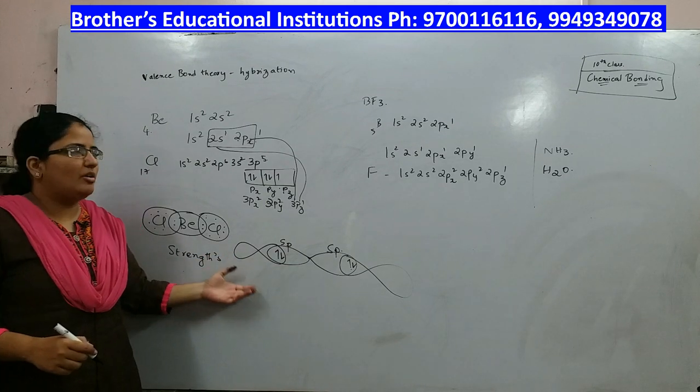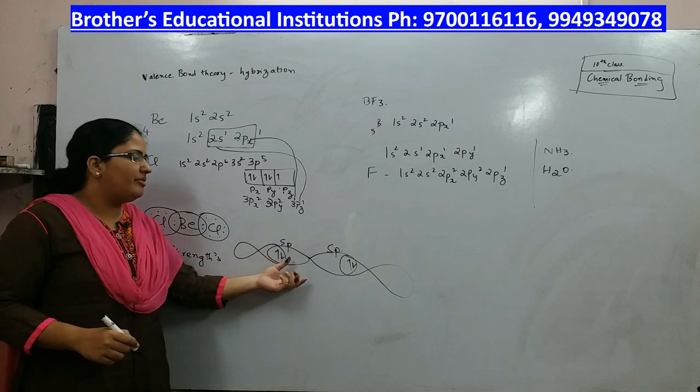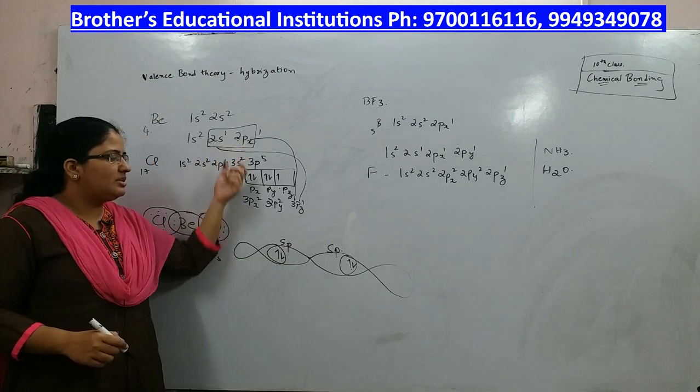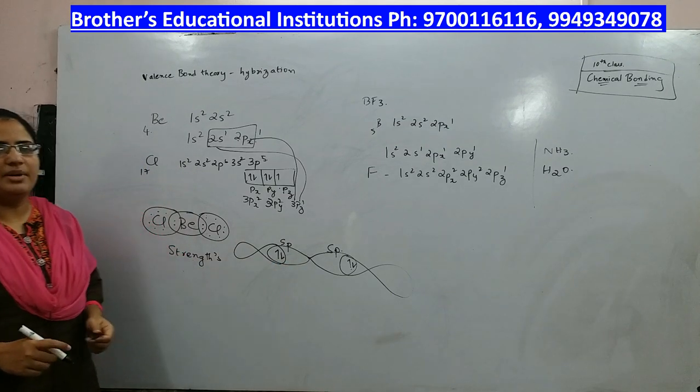So this phenomenon of intermixing of orbitals to give rise to the same number of hybrid orbitals is called hybridization.